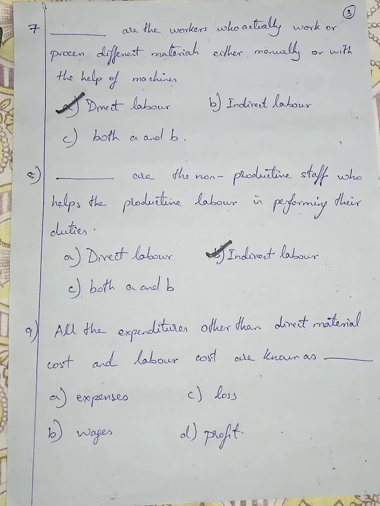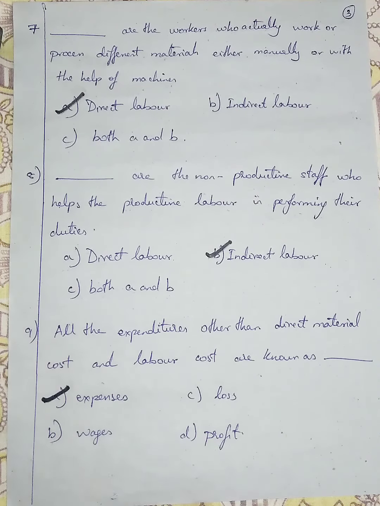All the expenditures other than direct material cost and labor costs are called expenses, not wages. So I'm going with option A, expenses. We are not taking them into account in the cost.